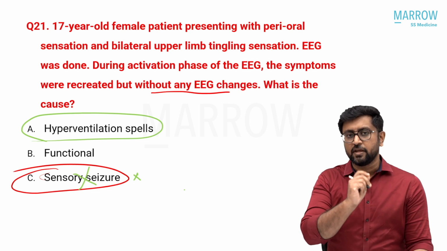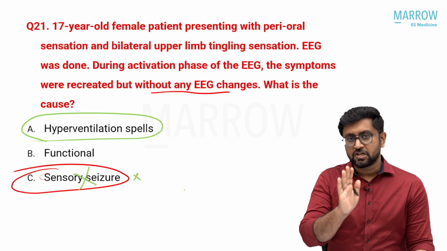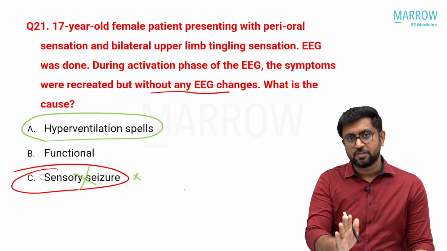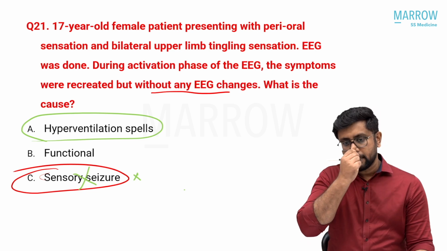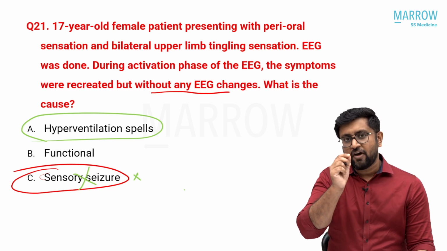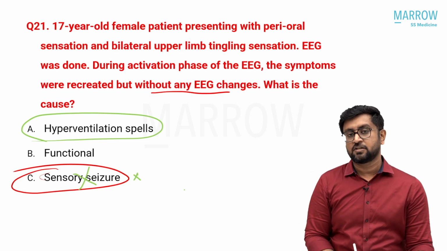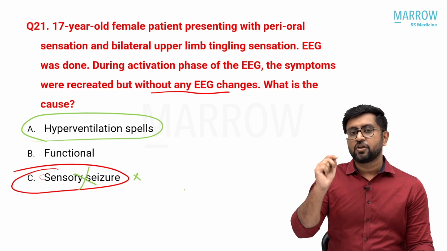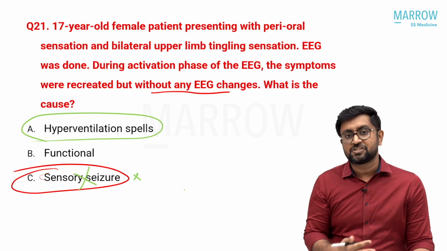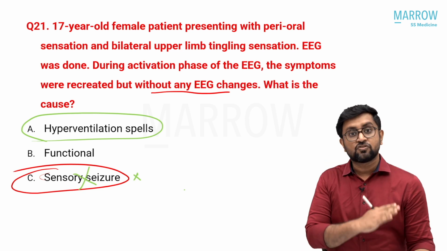Functional is actually a neurological disease only. It is not a normal thing. Functional disorders are not malingering. They are a disease only. Functional describes the possibility that there is a functional change in the brain circuit, not a structural change. Understood? In the nervous system, there is a functional change which you cannot make out by imaging or any test available right now, but there is a functional change which is happening. There is no structural change.